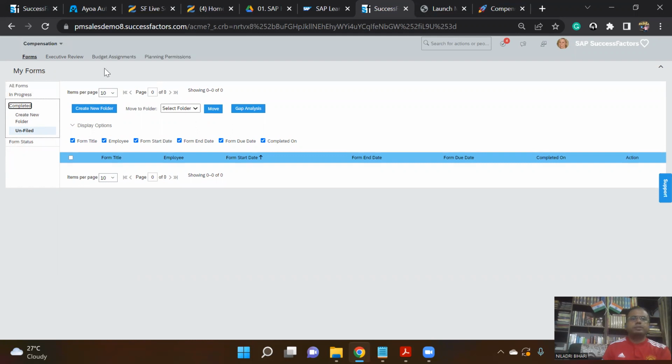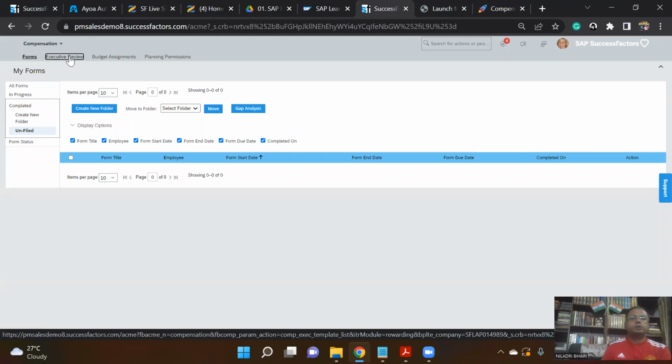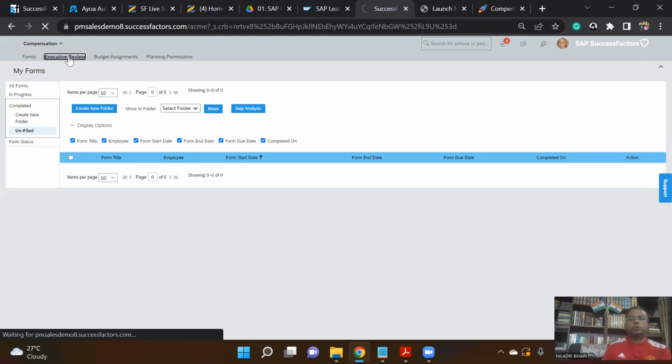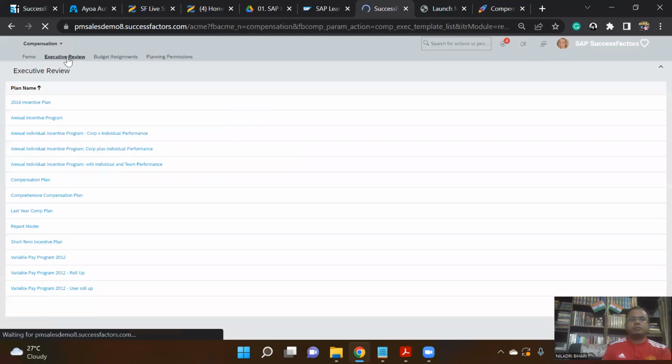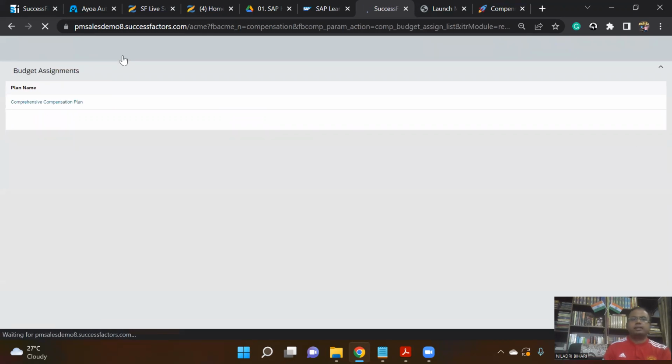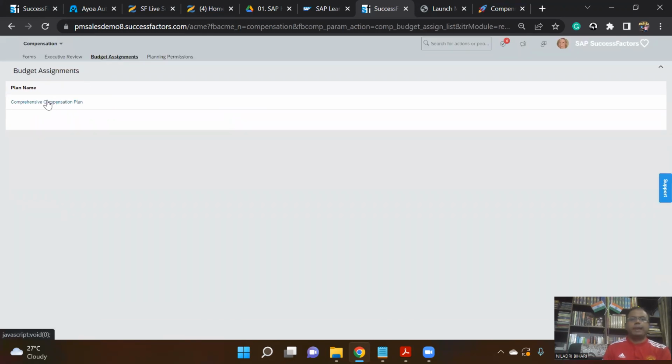Similarly, if I want to go to the compensation homepage, this is a module picker. So from the module picker, we have chosen this. So one is forms, then we have three categories. We'll be coming to this area later on. But I'm just giving an overview before we go to the homepage. So this is an executive review, how an executive will be seeing all these plans, right? Similarly, we'll be having a budget assignment, whatever budgets you are assigning, so you'll be finding those plans here.